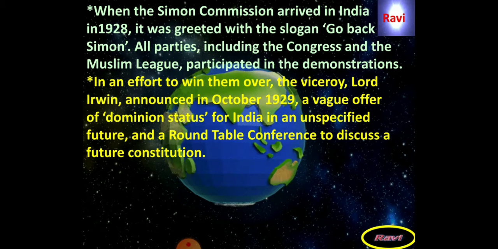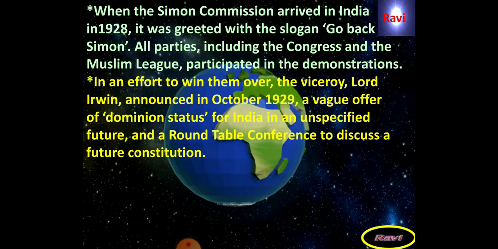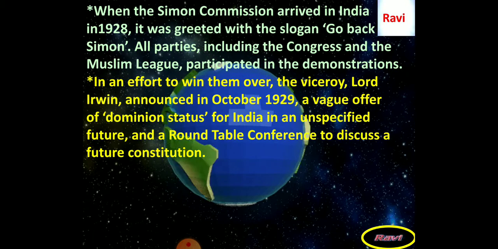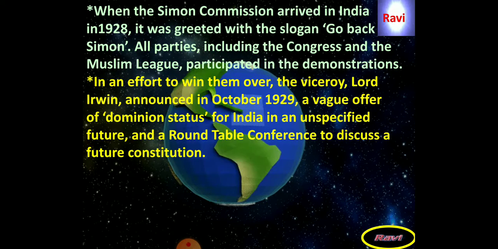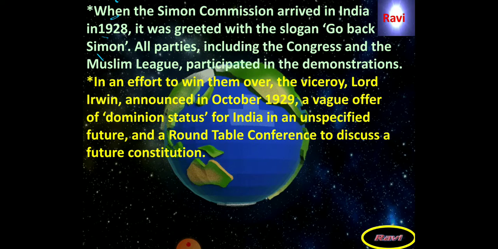In an effort to win them over, the Viceroy Lord Irwin announced in October 1929 a vague offer of dominion status for India in an unspecified future and a roundtable conference to discuss a future constitution.